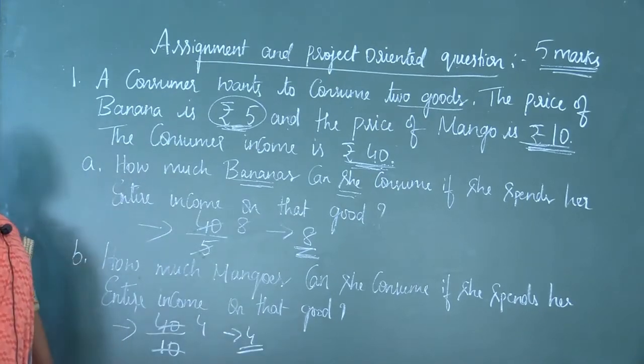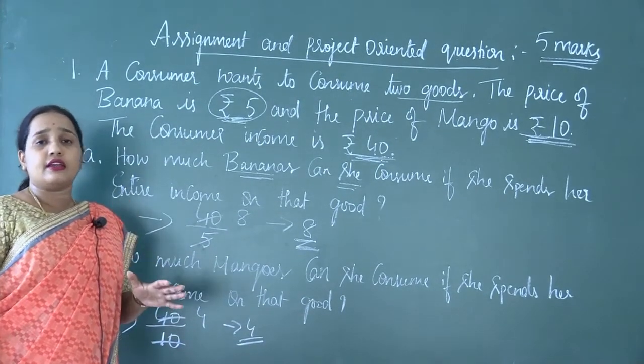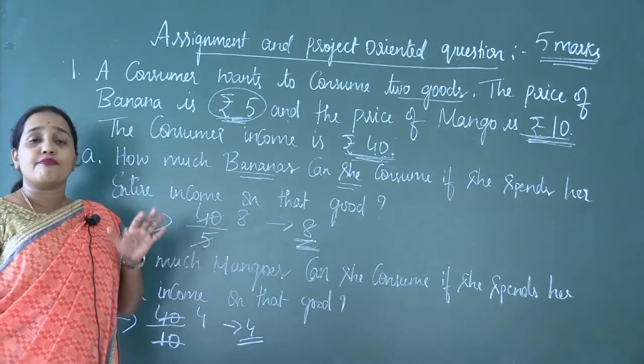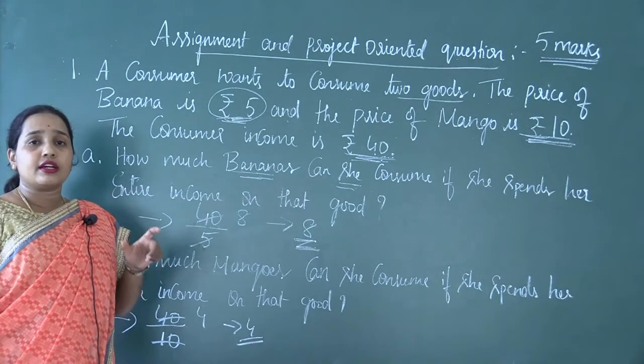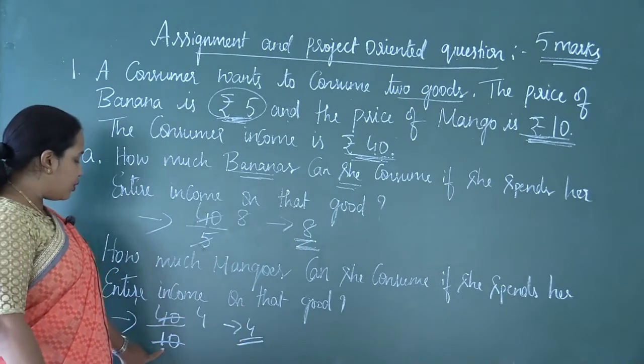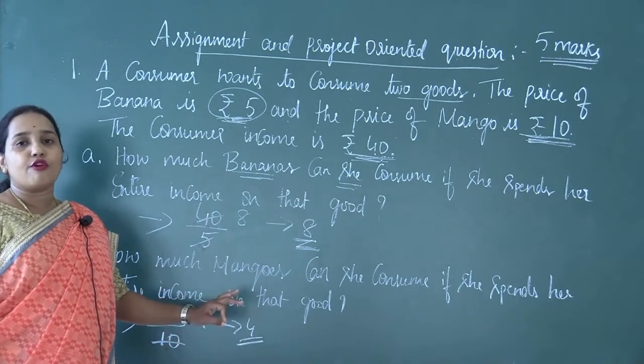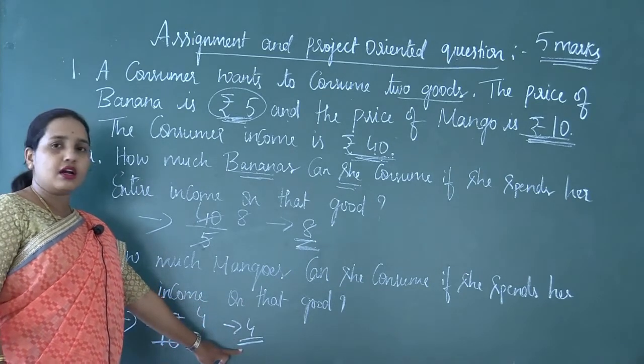So you have to say that if the consumer spends her entire income on the purchase of mangoes, she can consume 4 mangoes. Because 1 mango is priced at rupees 10, she can consume 4 mangoes. So 4 should be the answer.